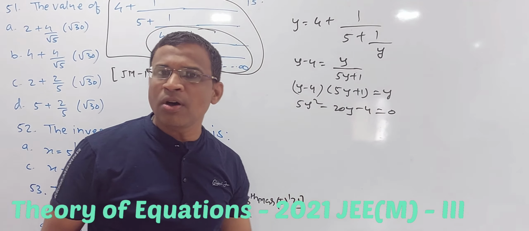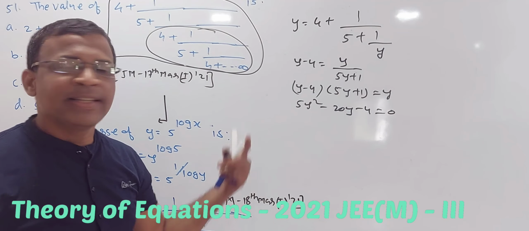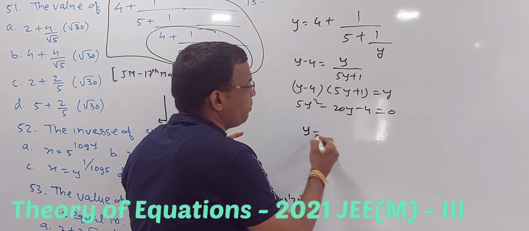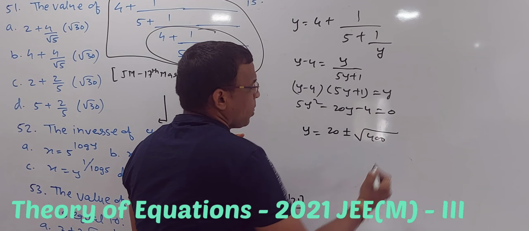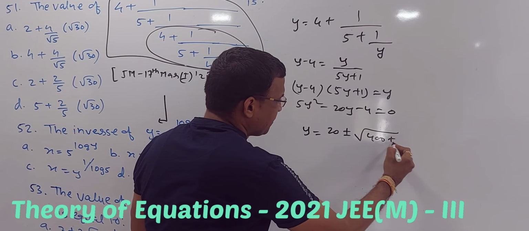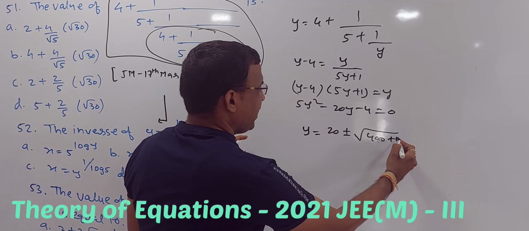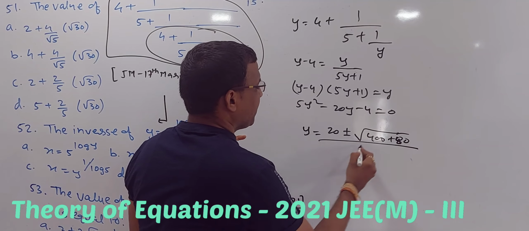If you can break this down, then break it down. If you don't, then use the formula. So y will be equal to minus b plus or minus root of b square minus 4ac upon 2a.